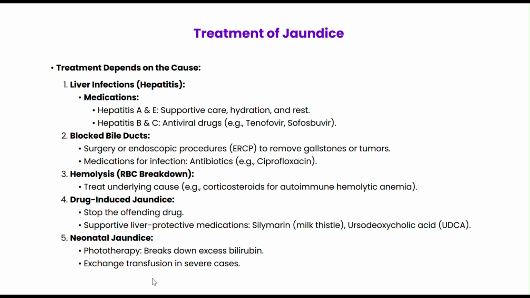Now, let's look at how jaundice is treated. So, the treatment depends entirely on the causes of jaundice. For liver conditions like hepatitis, supportive care is the key for hepatitis A and E, while antivirals such as tenofovir or sofosbuvir are used for hepatitis B and C. If jaundice is caused by bile duct obstruction, procedures like ERCP or even surgery may be needed to remove the